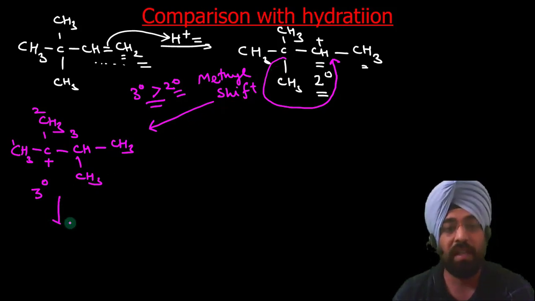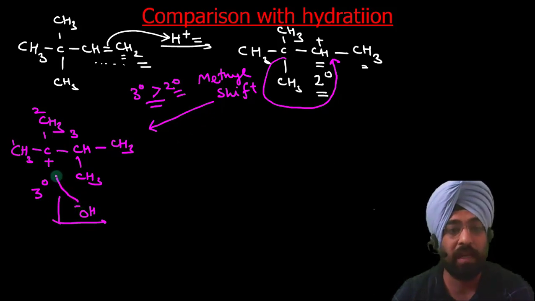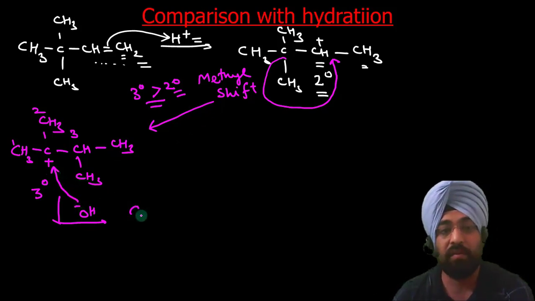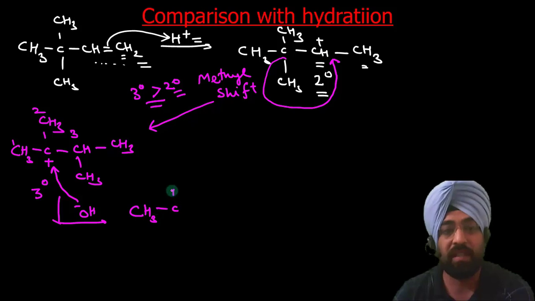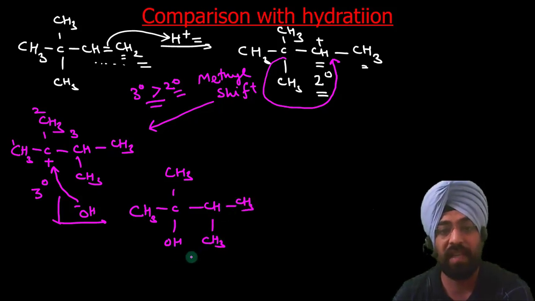Now there is addition of OH negative to this more stable carbocation. It comes here, so we get CH3, C, CH3, OH, CH3, CH3. So in short we get the rearrangement product.